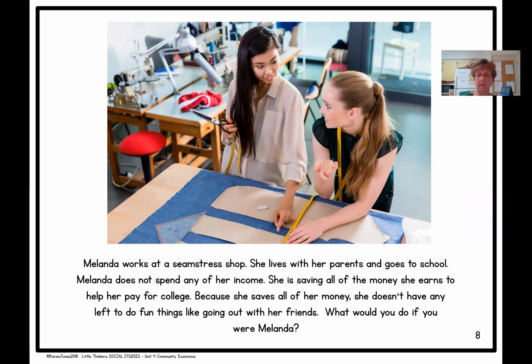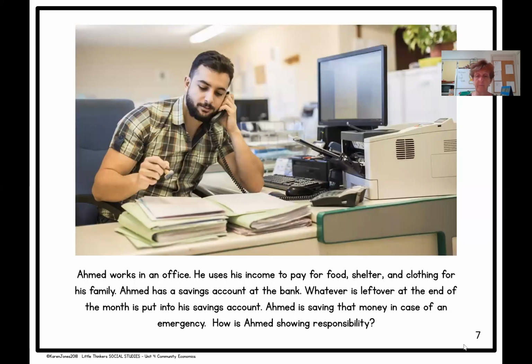Well, again, we could go back to Ahmed. Okay. Now, she doesn't have any money because she puts all of her money into savings. She doesn't need to pay for food or shelter because she's living with mom and dad.